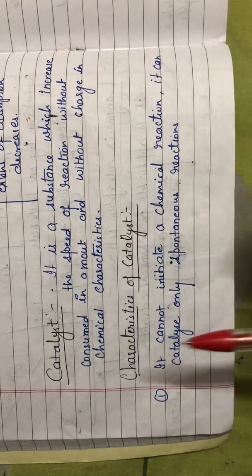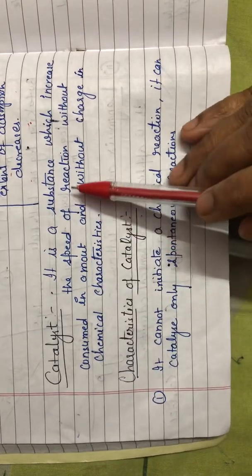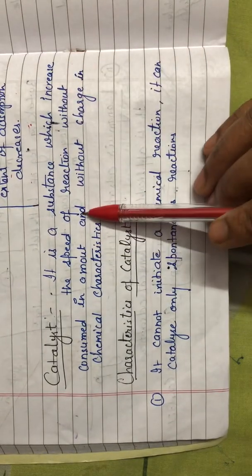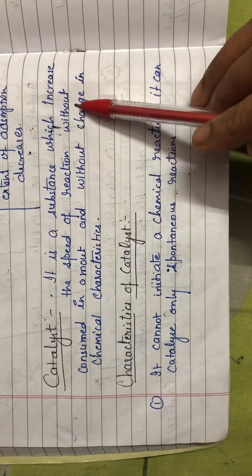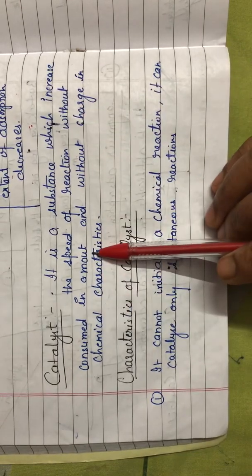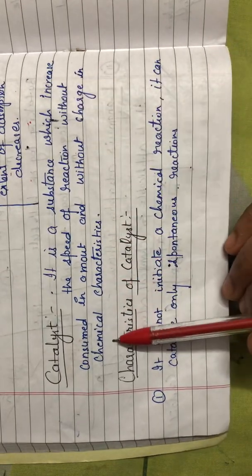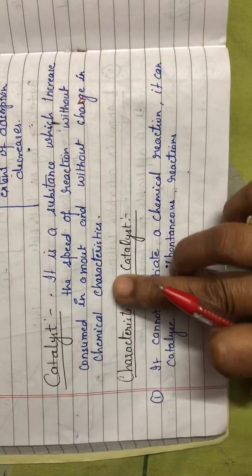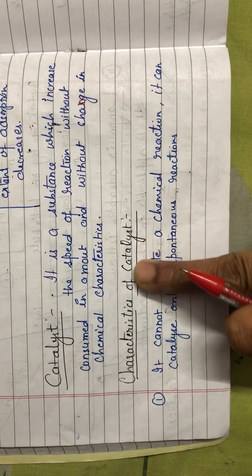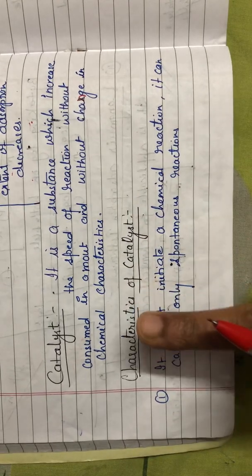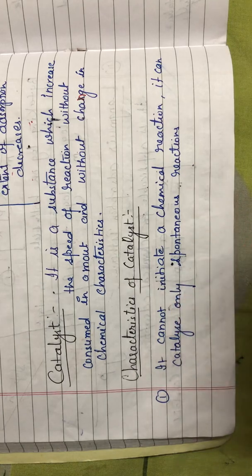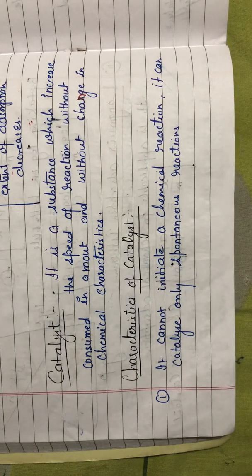Now let's see catalyst. It is a foreign substance which increases the rate of a reaction without being consumed in amount and without change in its chemical characteristic. That means quantitatively and qualitatively it will not change at the end of the reaction, but it will increase the rate of reaction.